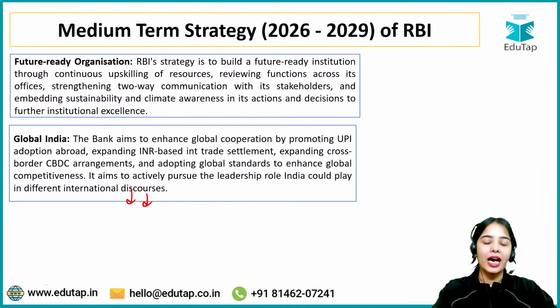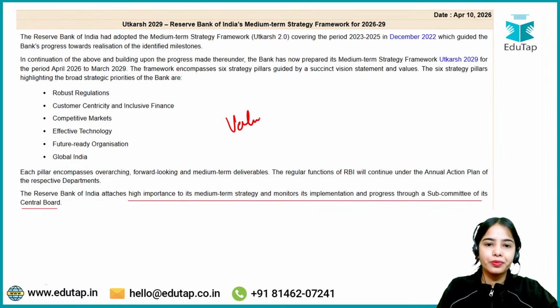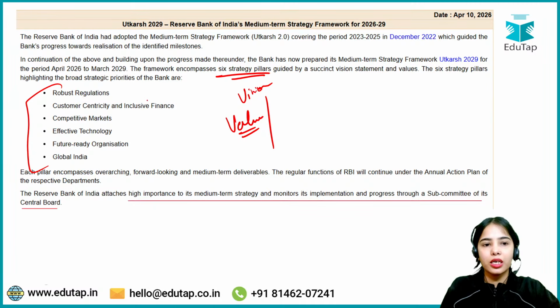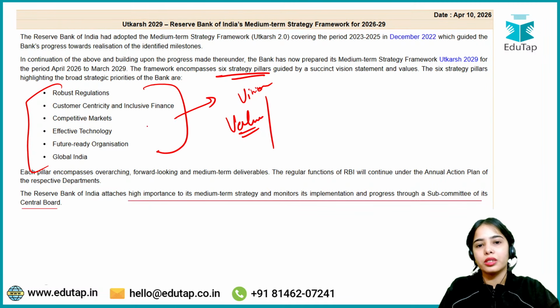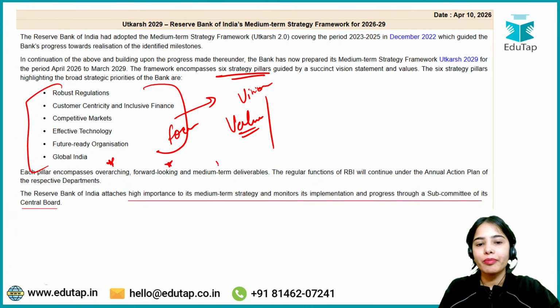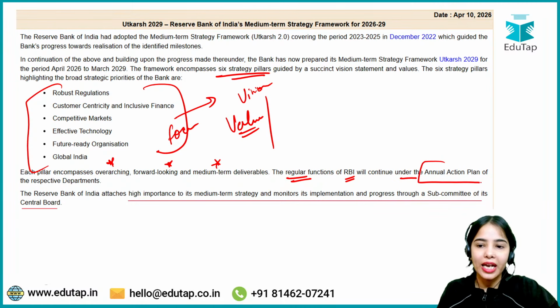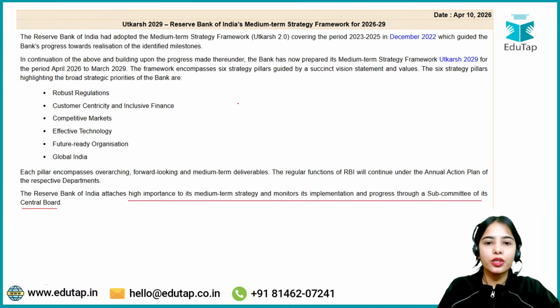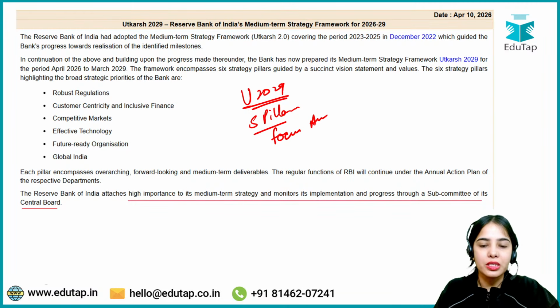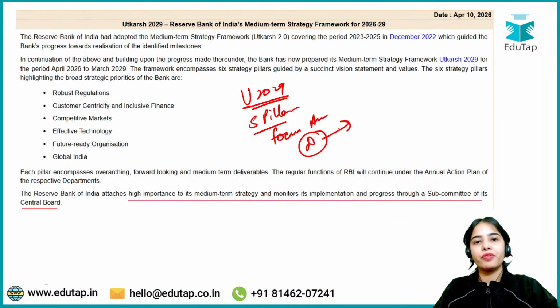This is the idea, and we have discussed the values, we have discussed the vision, we have discussed the 6 strategic pillars in detail. We have discussed the focus areas under the 6 strategic pillars also. Okay, so now each pillar encompasses overarching, forward-looking and medium-term deliverables. The regular functions of the RBI will continue under the annual action plan of respective departments. See, the Utkarsh 2029, it consists of the strategic pillars that RBI will be focusing on, the focus areas that RBI will pursue, and the deliverables that RBI will be targeting.